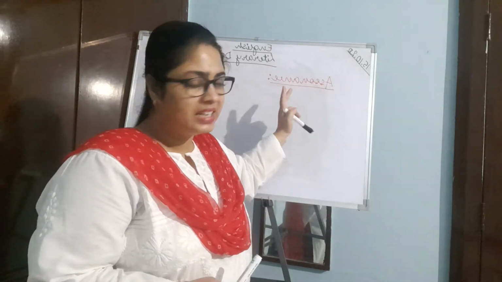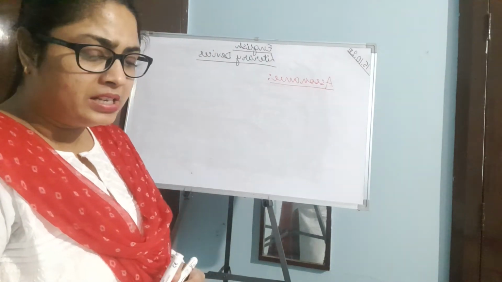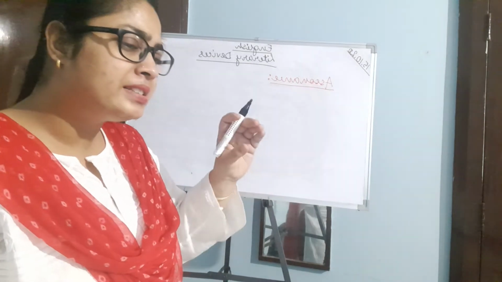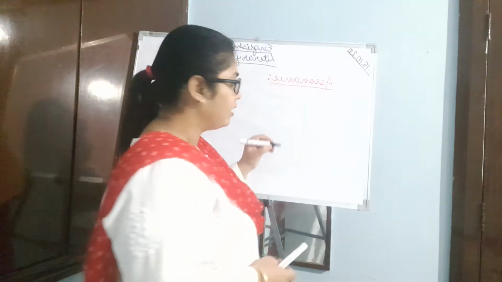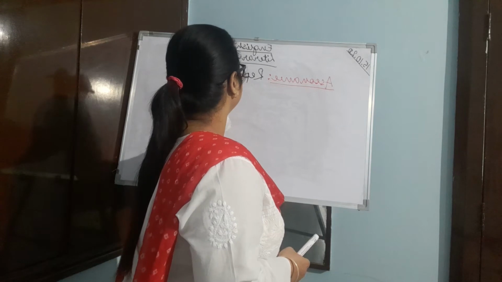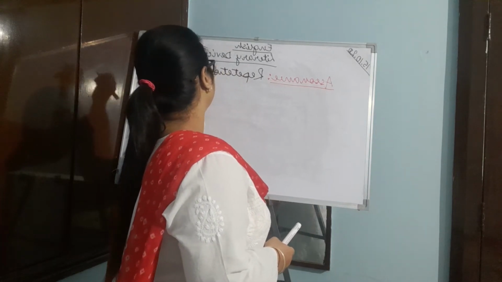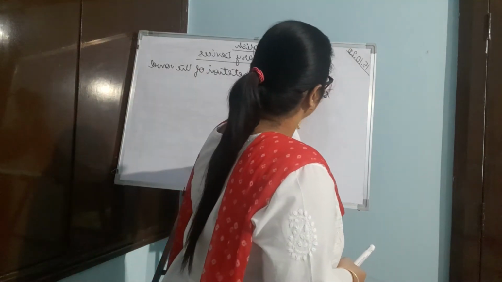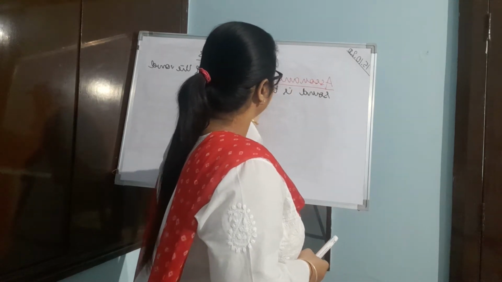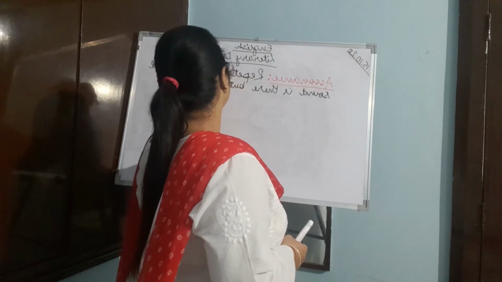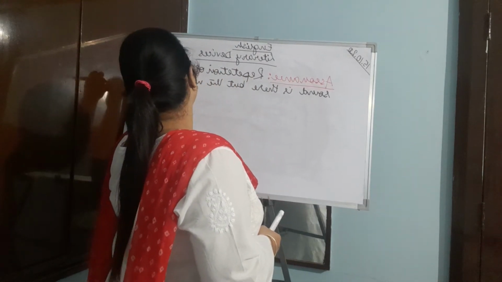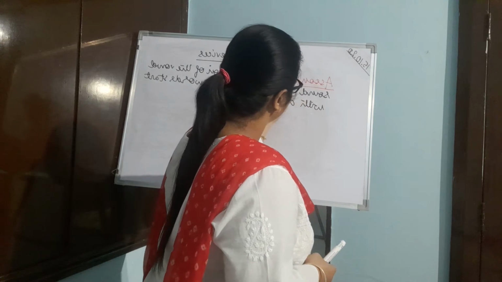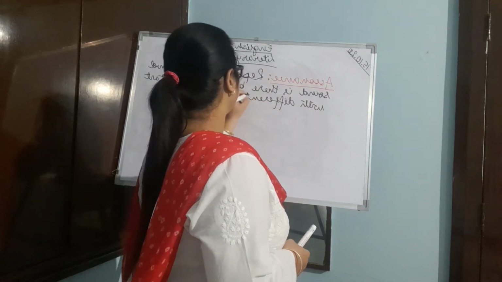Now coming to the next literary device, that is assonance. In assonance, there is repetition of the vowel sound, but the words start with different consonants.